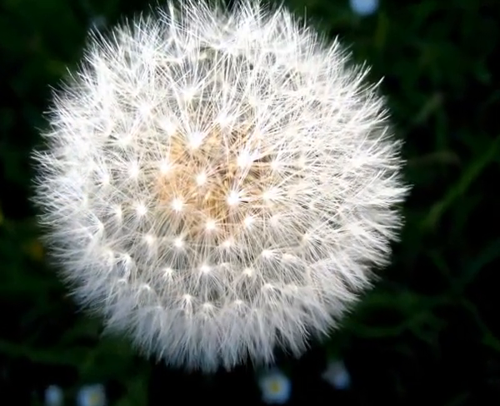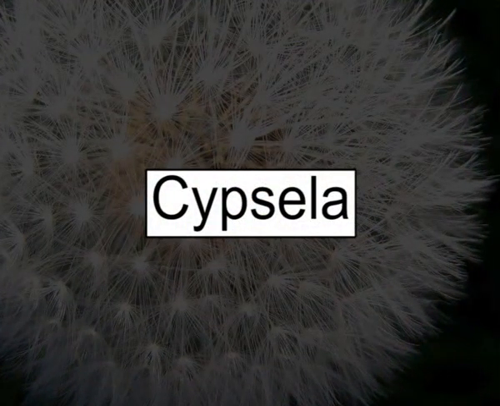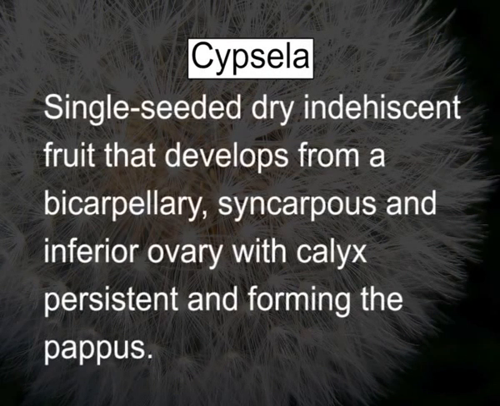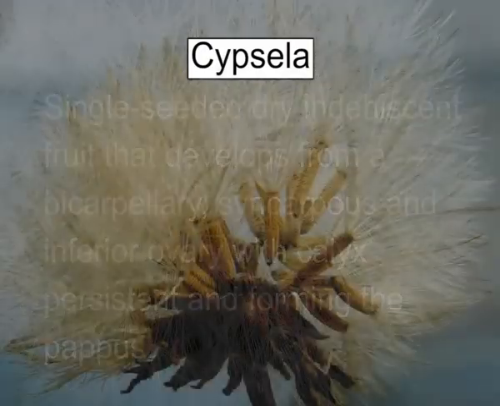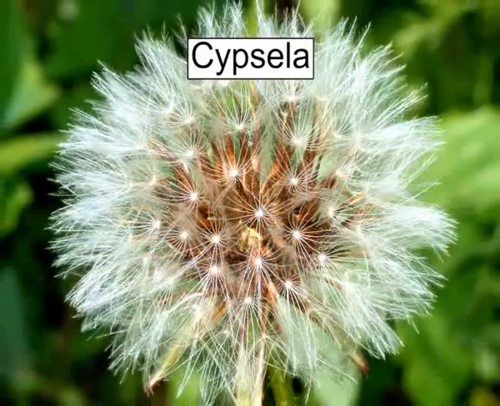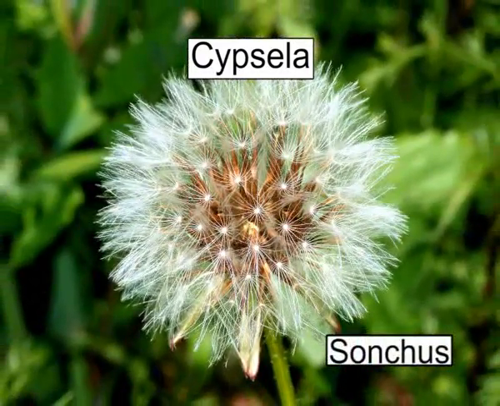Last type of indehiscent fruit is Cypsela. A Cypsela is a single-seeded dry indehiscent fruit that develops from a bicarpellary syncarpous and inferior ovary with calyx persistent and forming the pappus. It contains only one seed. Cypsela type of fruit of Sonchus is shown here.